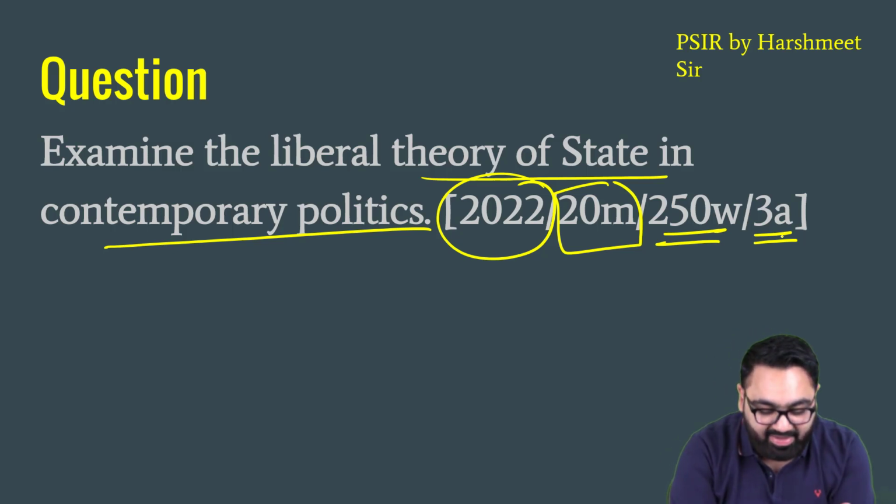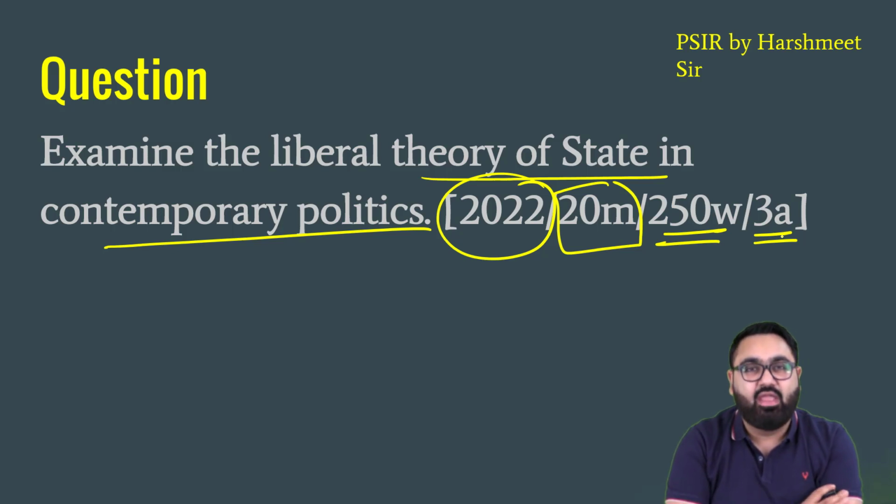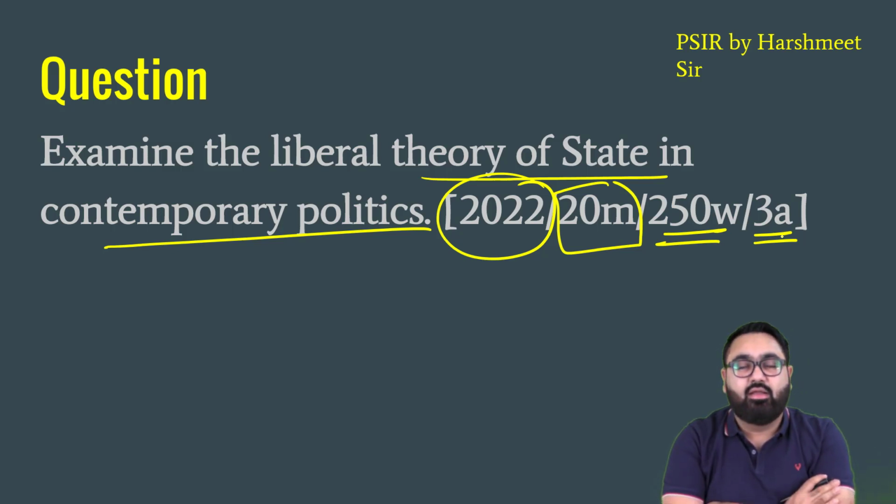Now, in PSIR syllabus, we read about different theories of state. Different people belonging to different backgrounds have given different ways in which government should work and how government does work. There is a liberal theory of state, feminist theory of state, Marxist theory of state, socialist theory of state, post-colonial. A lot of different theories have been given of how a state or the government should run.